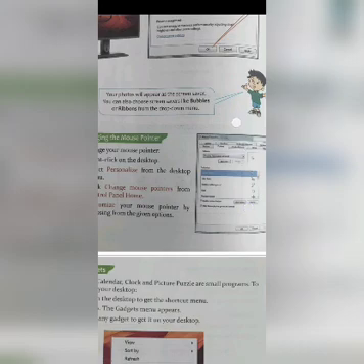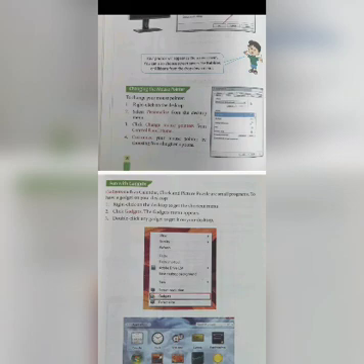Then after clicking change mouse pointers from control panel home, customize your mouse pointer by choosing from the given options. Here are some of the options given. So you can choose any of them. And after that don't forget to click on OK, because without saving it won't change the things. So after customizing everything, click on OK, then only it will change, otherwise it won't.